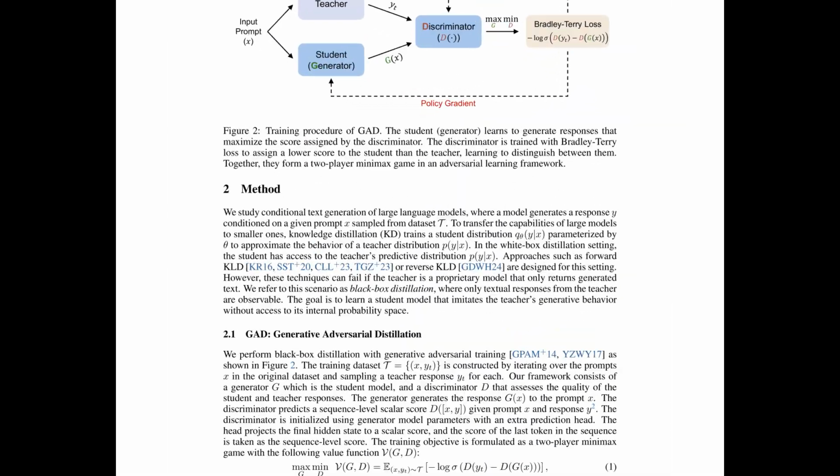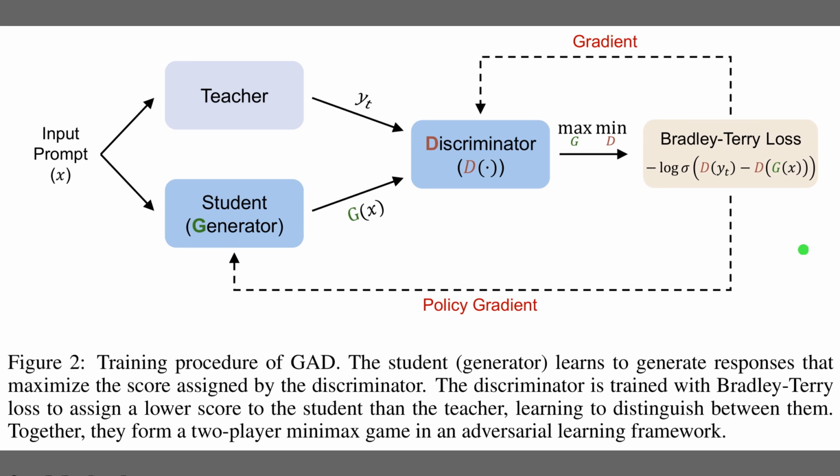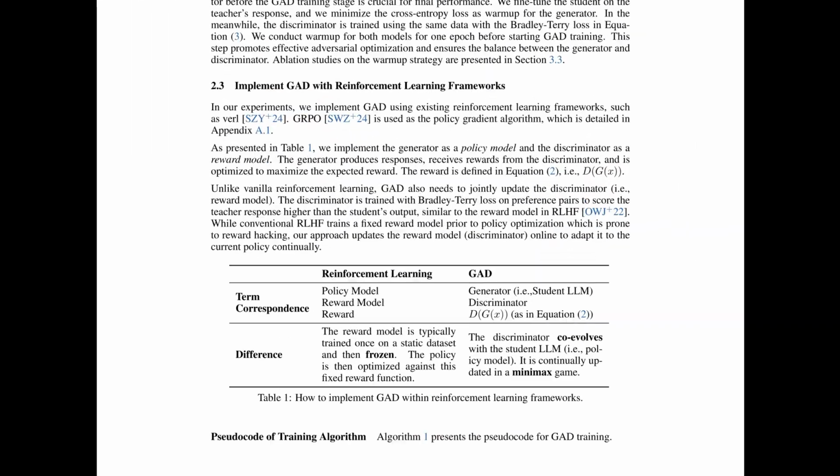So figure 2 shows the training loop, where the student learns by maximizing the discriminator's score, which turns feedback into an on-policy reward. The upper left teacher block provides example answers that the discriminator prefers. The lower left student generator produces its own replies and receives policy gradient updates from the score signal. The center right discriminator judges teacher versus student. The beige box at right uses Bradley-Terry-Loss, a pairwise preference model that teaches which response wins. So figure 2 showed the loop.